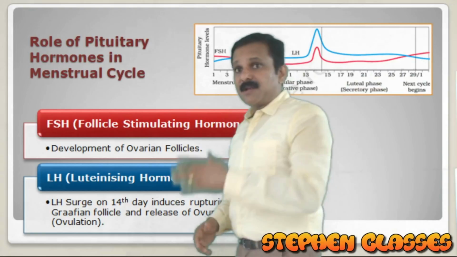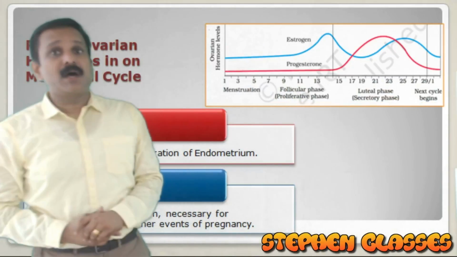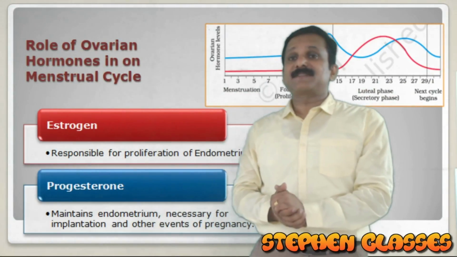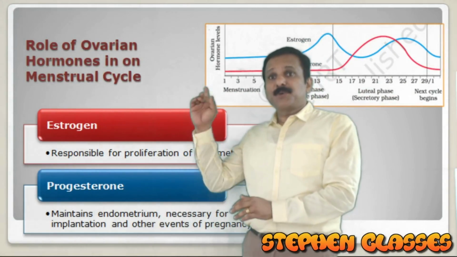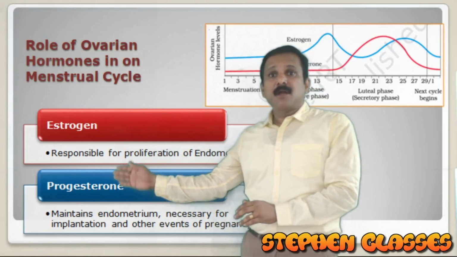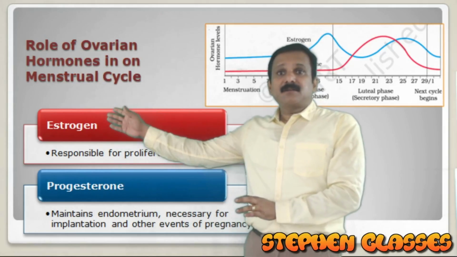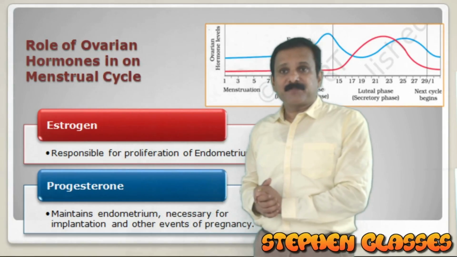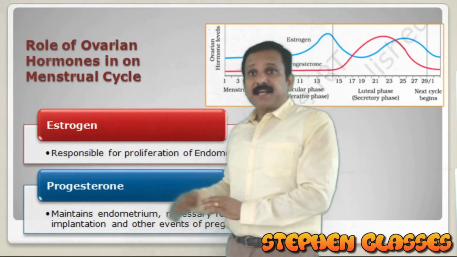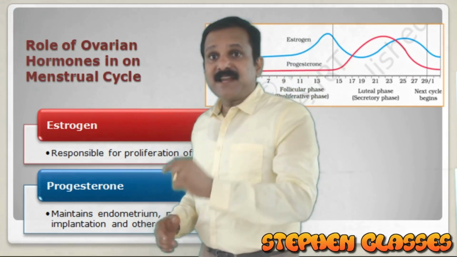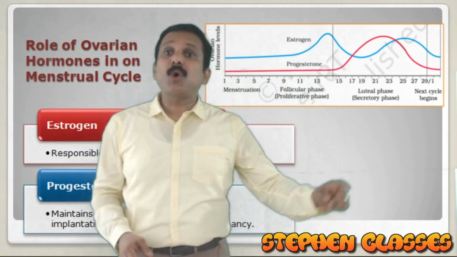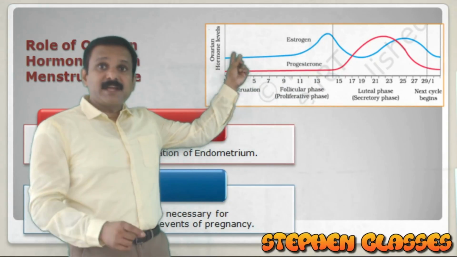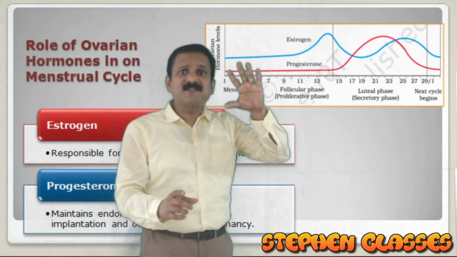Now we have the next slide, which shows the role of ovarian hormones in the menstrual cycle. Here we are speaking about the two hormones, estrogen and progesterone. Estrogen is responsible for proliferation of the endometrium. The estrogen level increases during the proliferative phase. So that is very important. Which hormone is very high during the proliferative phase? It is estrogen. So this point is very important.